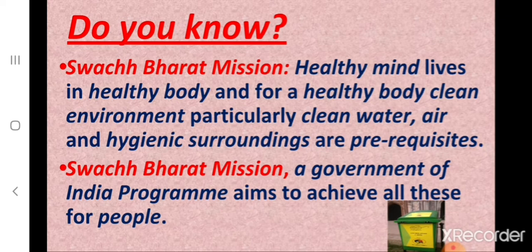By having clean surroundings, that means a clean environment, particularly clean water, air and surroundings, which should be hygienic. So these are very necessary. And Swachh Bharat Mission is a program by the Government of India. And what does it aim? It aims to achieve all these for the people.